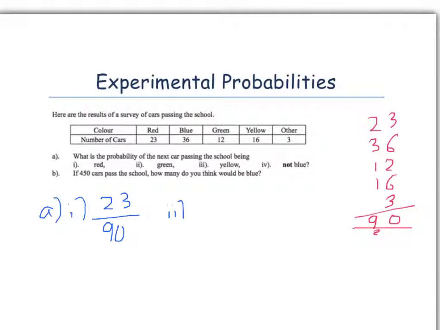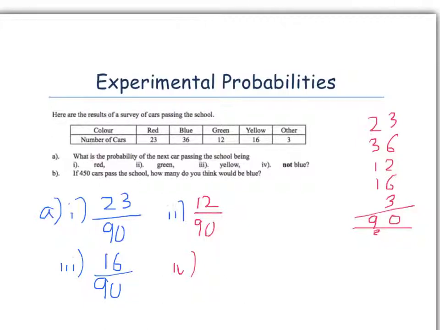What is the probability the next car passing is green? Well, if we look at our experiment, we find that 12 cars were green. So that is 12 out of the 90 cars we saw. Yellow. Well, if we look, we saw 16 yellow cars. So the probability the next car is yellow would be 16 out of 90 cars we observed. And finally, the probability it is not blue. So this means it could be a red, green, yellow, or the other coloured cars.